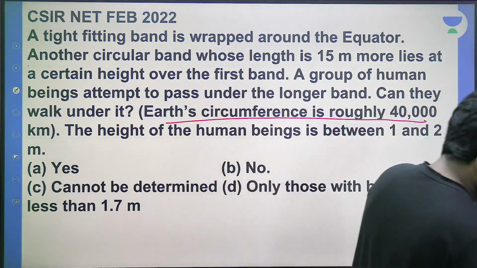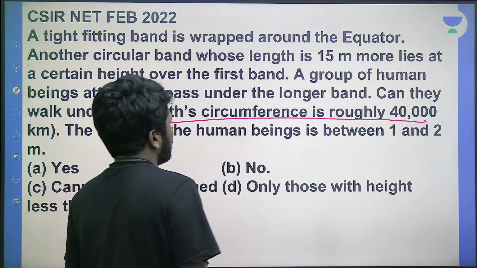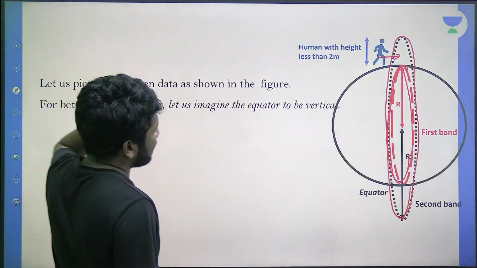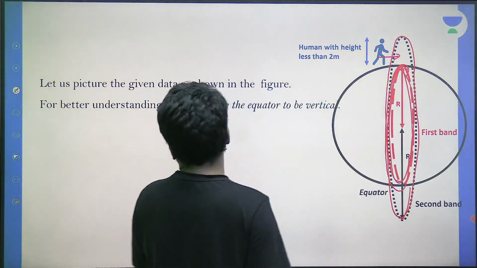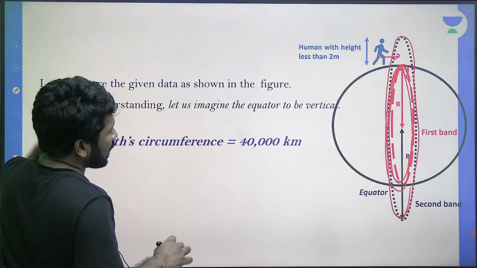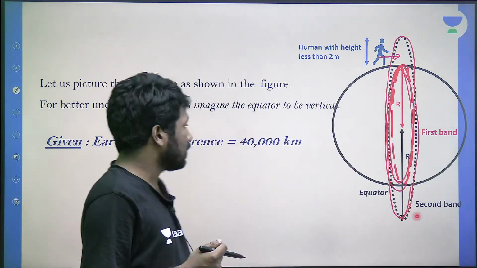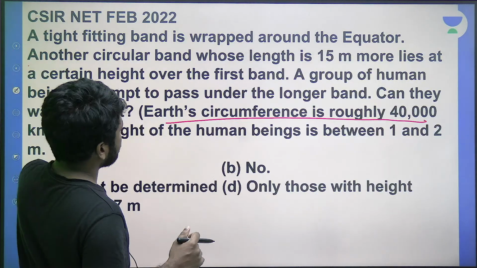How many of you understood that? The tightly fitting first band will be equal to the circumference of the Earth. So this red first band will be 40,000 kilometers long, and that will correspond to the radius of the Earth. So, one second.